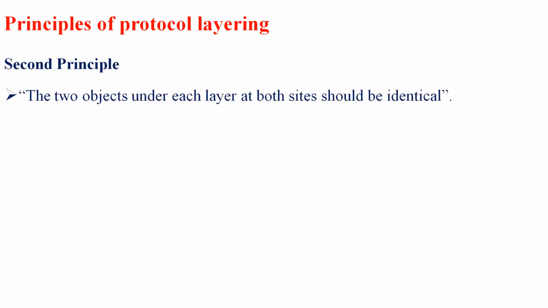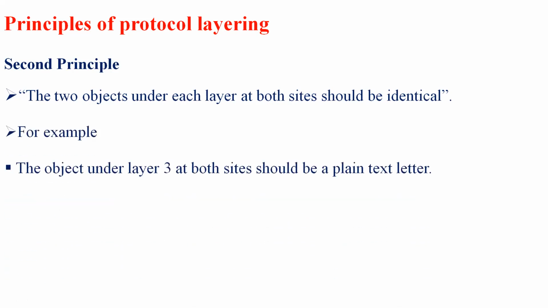So the second principle is that the two objects under each layer at both sides should be identical. For example, the object under layer 3 at both sides should be a plain text letter. There are two different entities, one a sender and another a receiver.